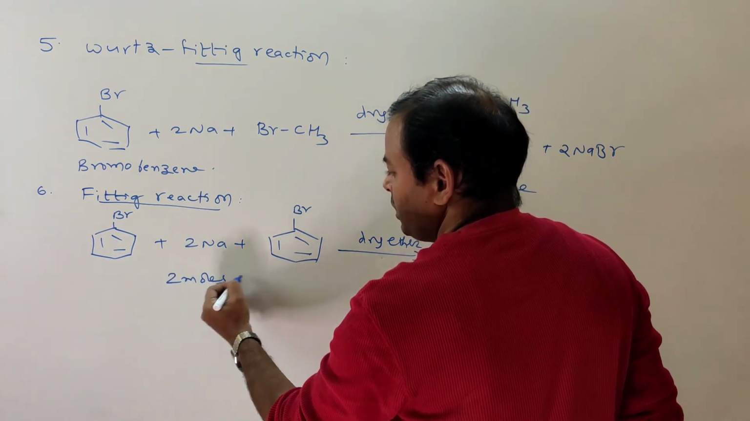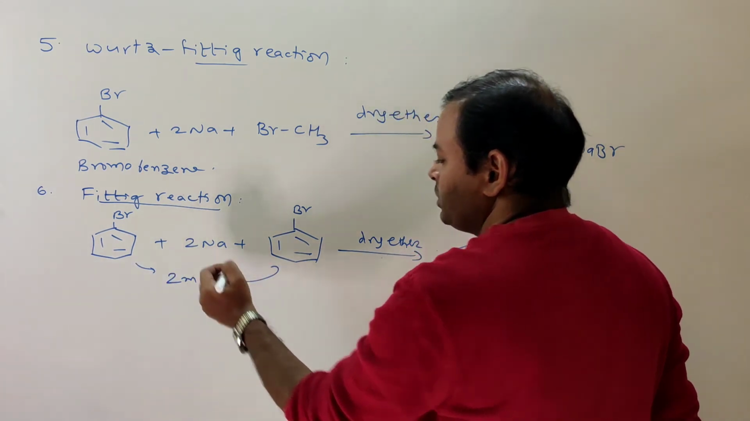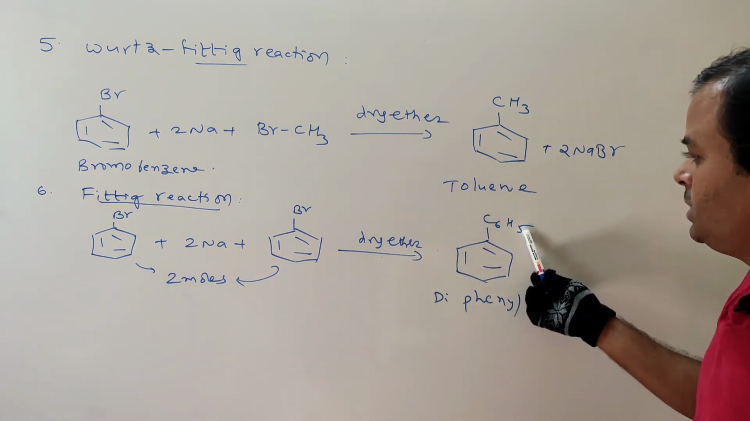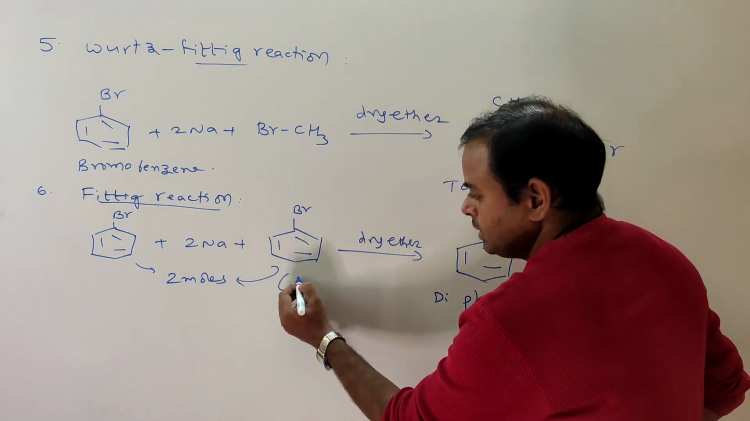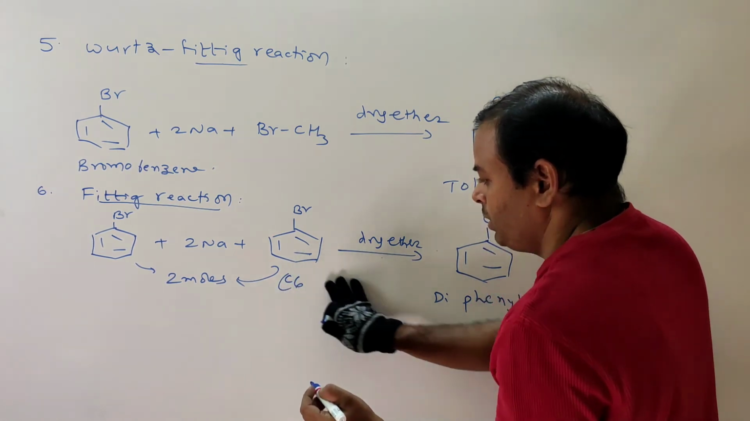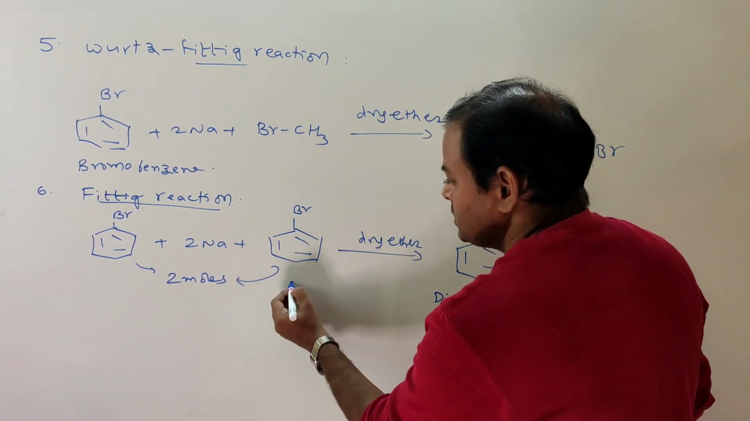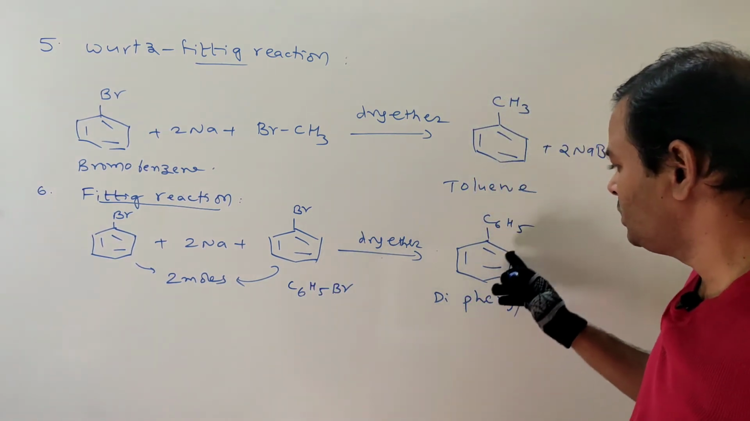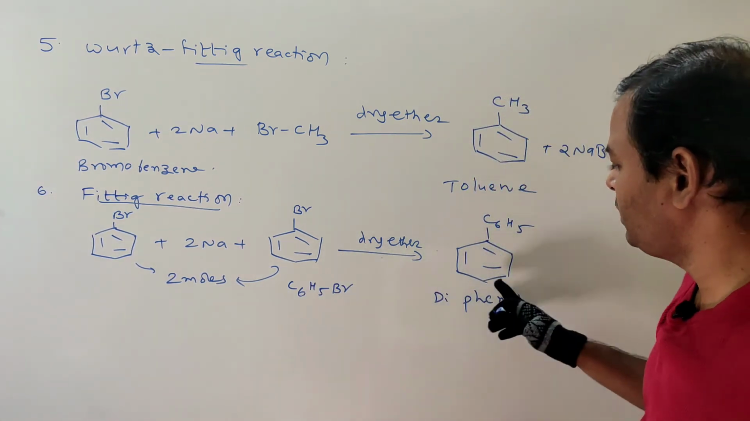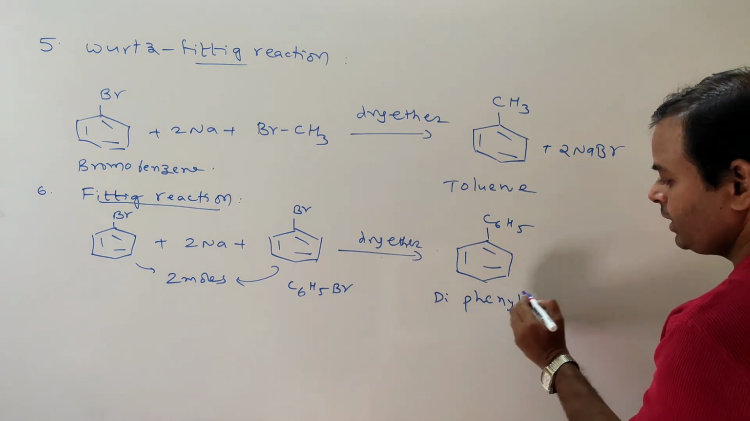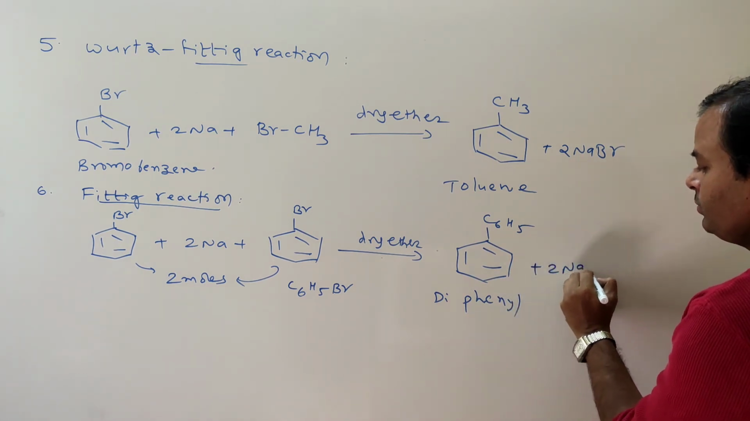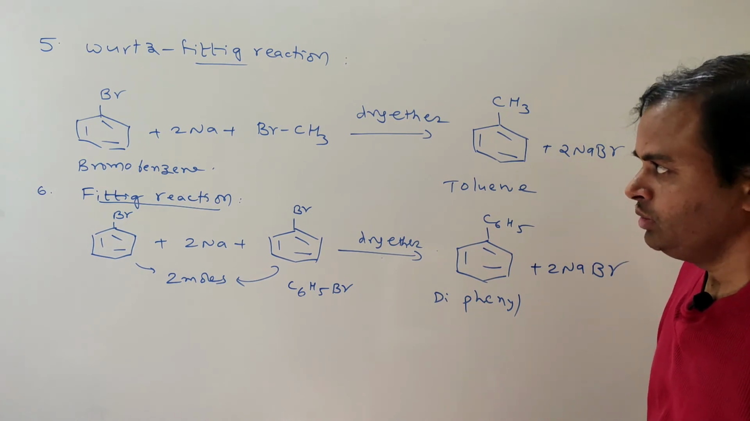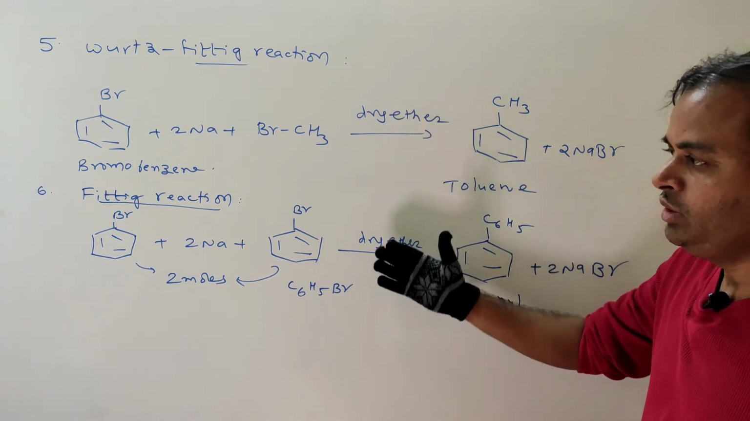So here, 2 moles of bromobenzene with the sodium metal in presence of dry ether. C6H5Br is bromobenzene, so that's why here the phenyl groups join, and that is diphenyl plus 2 NaBr. Okay, this is the Fittig reaction. Wurtz-Fittig reaction, Fittig reaction.